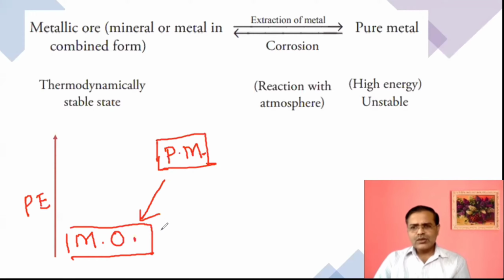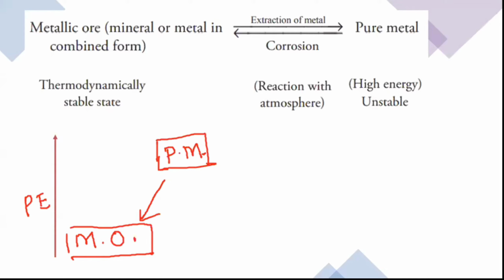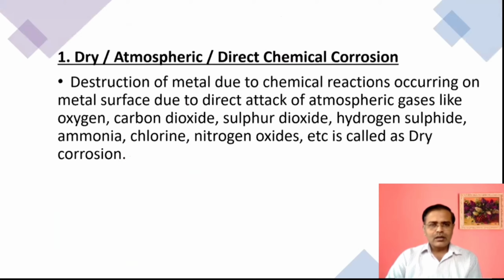We will also see why some metals do not undergo corrosion. Let us see one by one. First of all, we'll see dry corrosion, or atmospheric corrosion, or direct chemical corrosion. Why is it said to be direct chemical corrosion? Because there is a chemical reaction during this corrosion.